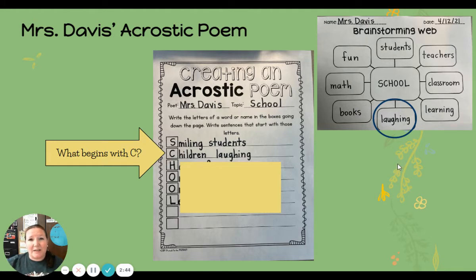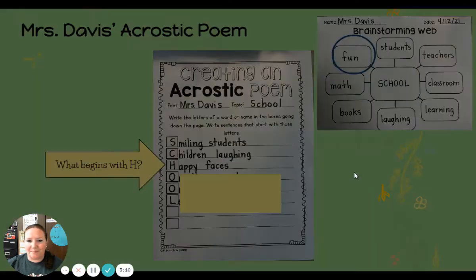But I have to begin with the letter C. Students are children, and children begins with the letter C. So you can see, friends, we're not always going to have the exact words we need on our brainstorming. Sometimes we have to think outside the box a little bit and see if we can make that connection. So for C, I chose children laughing from my brainstorming web.